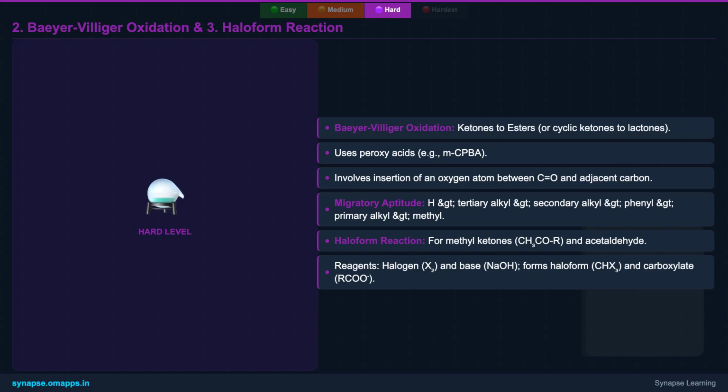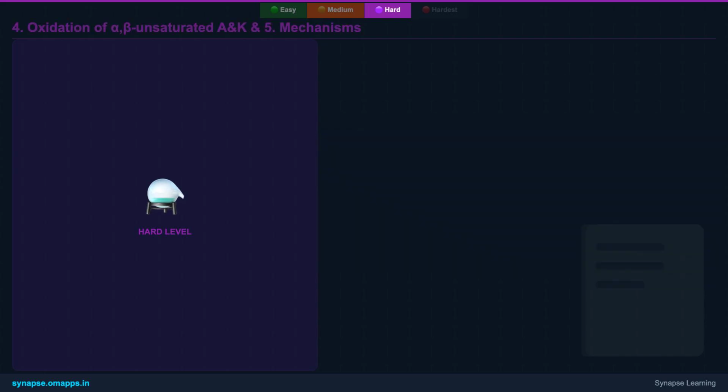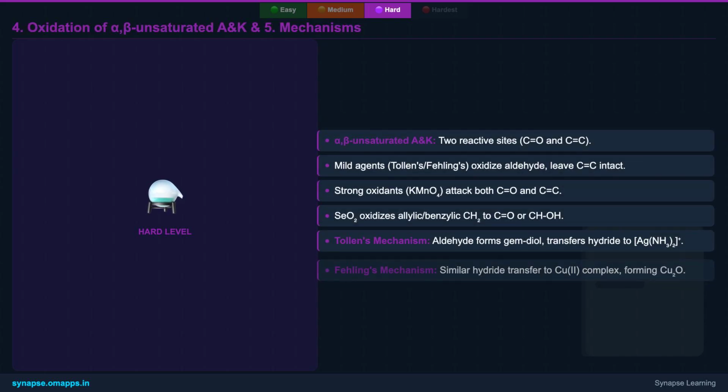The detailed mechanisms of Tollens' and Fehling's reagents involve hydride transfer and reduction of the metal ions, respectively, providing deeper insight into their specific reactivity with aldehydes. Connecting theory to practice, the mechanisms of Tollens' and Fehling's reagents are illustrative. Tollens' involves the aldehyde forming a gem-diol in alkaline conditions, which then transfers a hydride to the silver(I) complex, reducing it to metallic silver.